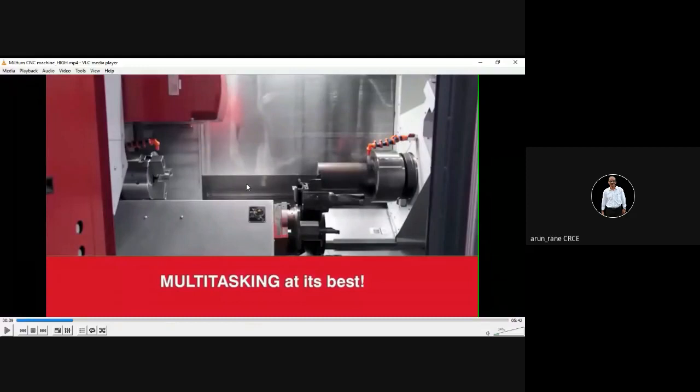So there is no inventory, because nowadays in lean manufacturing, what we say is single piece flow. Single piece flow means what? The moment the raw material is entered, it should not be stopped, it should not be stagnant.